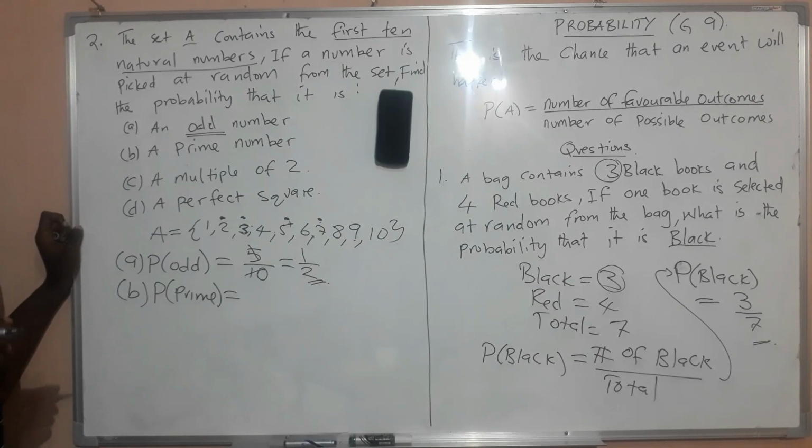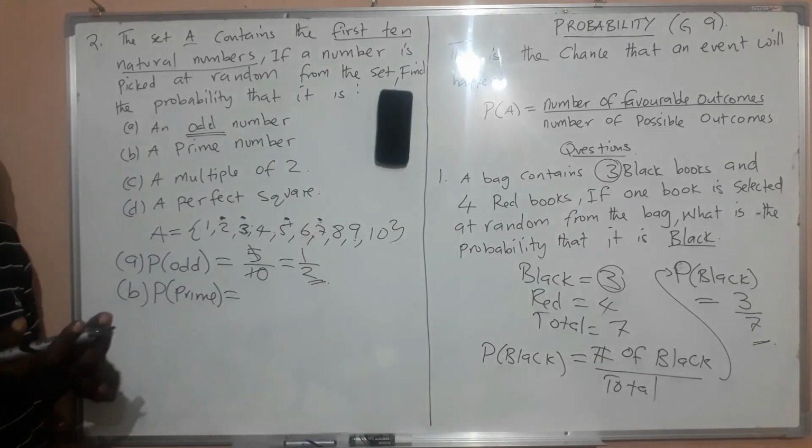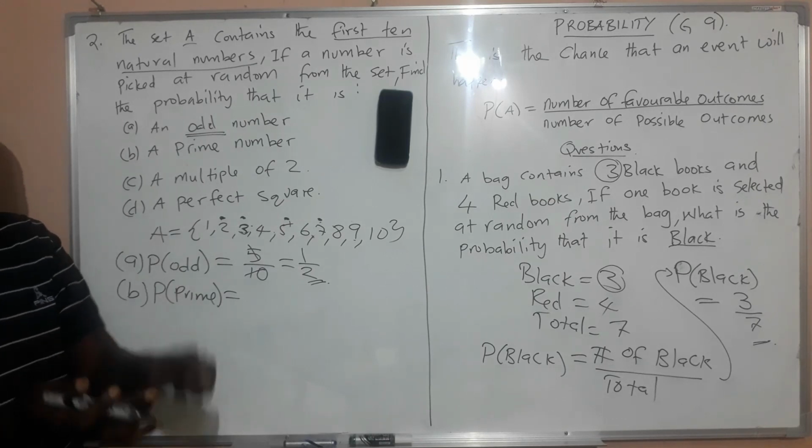9 is not a prime number, it's just an odd number, because 9 has a lot of factors. It has 1, it has 3, and 9 itself.